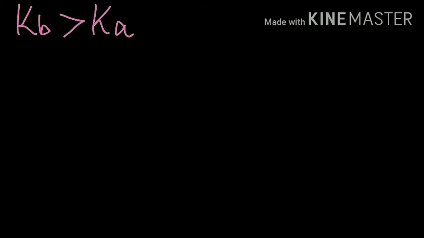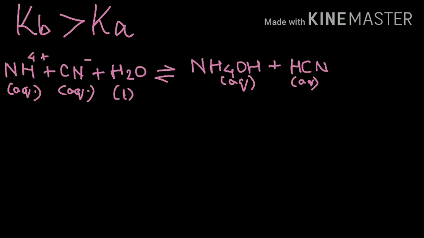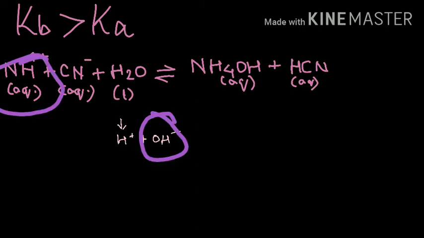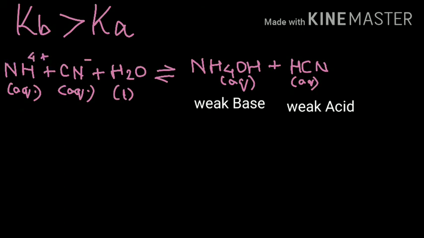So NH4 plus CN minus is going to react with water to give you NH4OH plus HCN, which is nothing but the weak base and the weak acid. Here the weak base NH4OH is going to dissociate slightly more when you compare it with the weak acid, because we know the base dissociation constant is more here when you compare it with that of the acid.